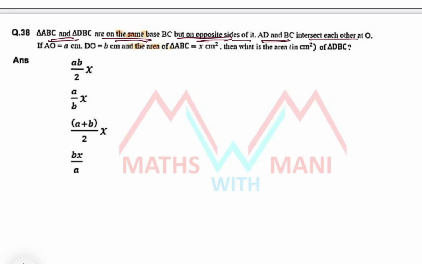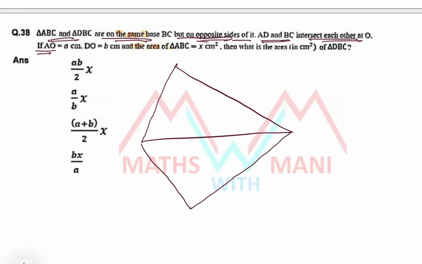AD and BC intersect each other at O. Suppose this is a triangle ABC, base is same, okay, it is ABC and it is D. Observe this, they are on opposite sides of BC, AD and BC intersect each other at O. Since they are opposite, definitely the angle is 90 degrees.